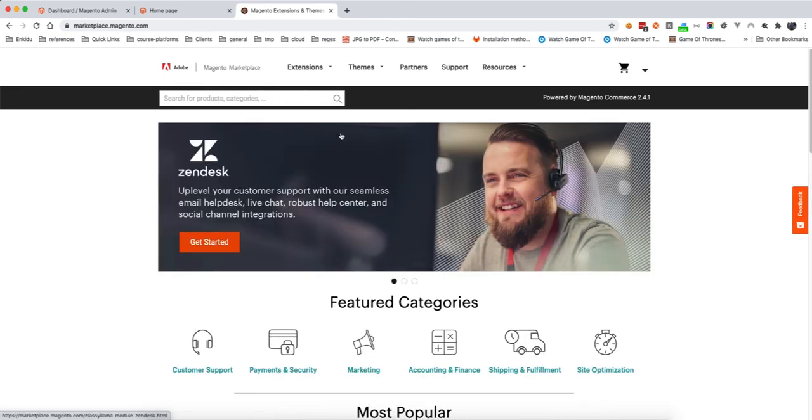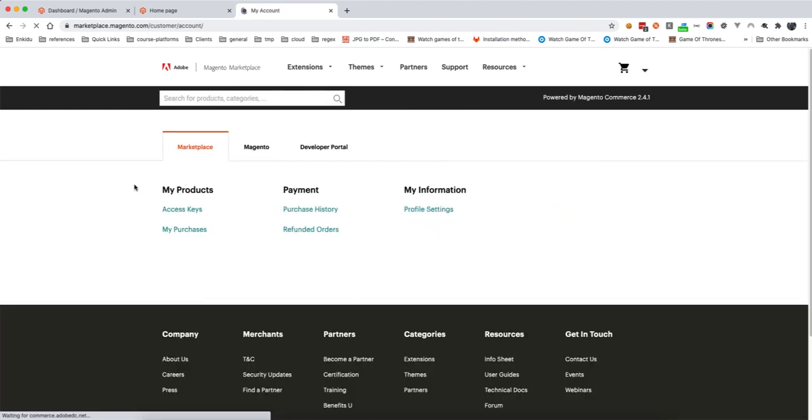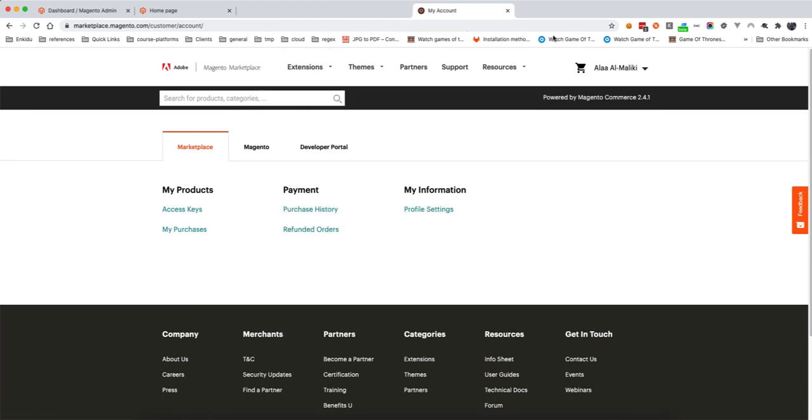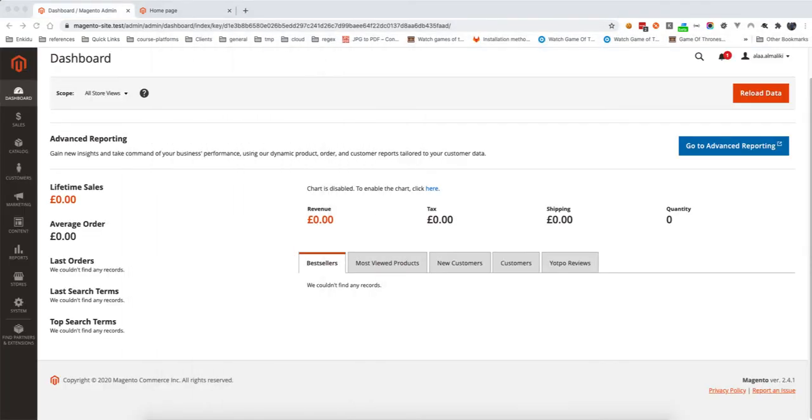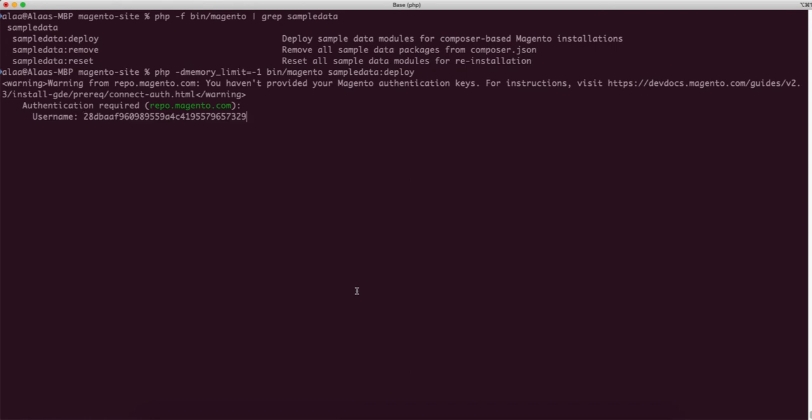Now in the marketplace, after you are signed in, you go to my profile. After my profile, you go to access keys. I'm going to use this outside in the internet so no one can see it. You go to the access keys, and click on them. You will see public key and private key. So the public key will be your username, and the private key will be your password.